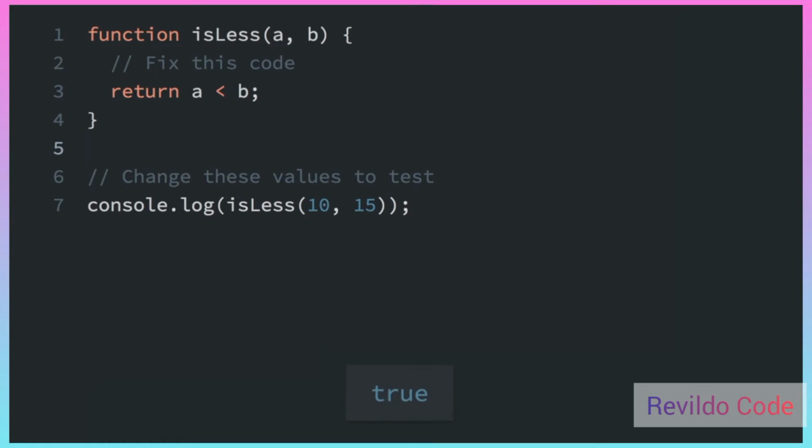10 is less than 15, it's true. But if we put a 20 here, then it's false.